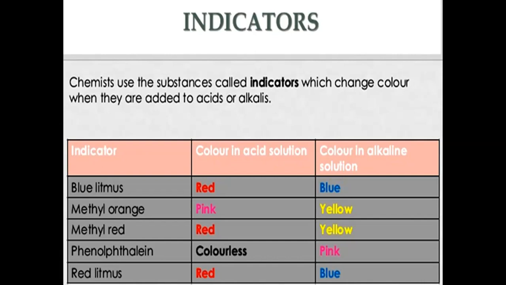Some of the indicators show change in the smell and or destroy its characteristic smell in acid or alkaline solutions. Such indicators are known as olfactory indicators, like for example vanilla essence, clove, etc.